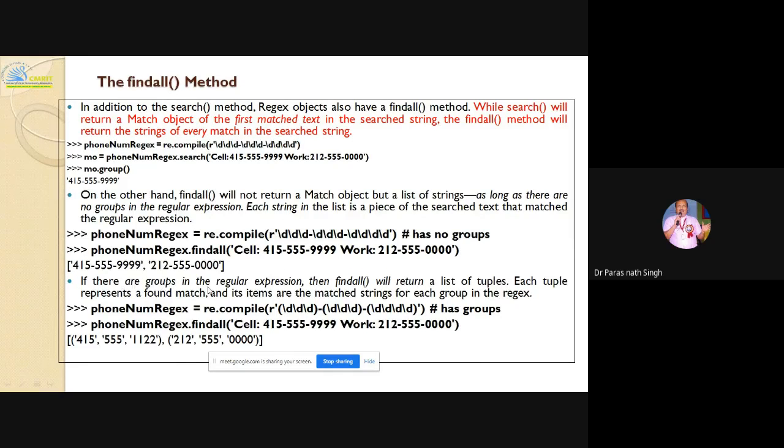Okay, so if there are groups in the regular expression, then findall will return a list of tuples. Yes, a list of tuples. Each tuple represents a found match, and each item is the matched string for each group of the regex. If you are making groups, because here the \d are surrounded within parentheses, all those matches are separated by commas. Yes, they are the groups. So tuples. Now next we'll go.